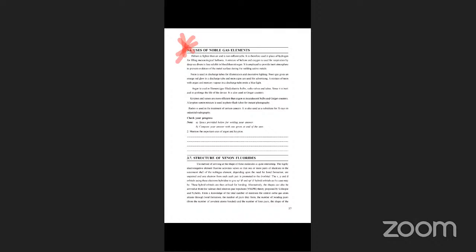Let us see the structure, how the structure is. The method of formation of the molecule is interesting. The highly electronegative element fluorine activates the xenon, so that one or more pairs of electrons in the outermost shell of the noble gas element, depending upon the need for bond formation, are unpaired and one electron from each pair is promoted to the d orbital. They have sp3d, sp3d2, sp3d3 hybridization based on VSEPR theory.